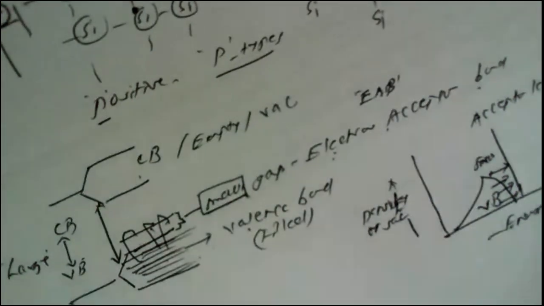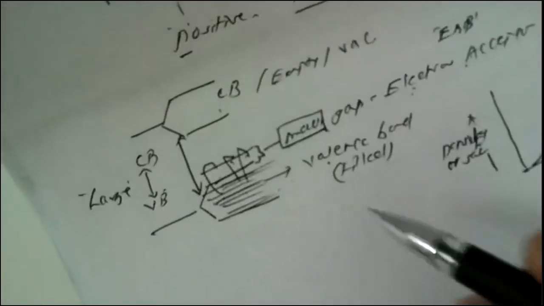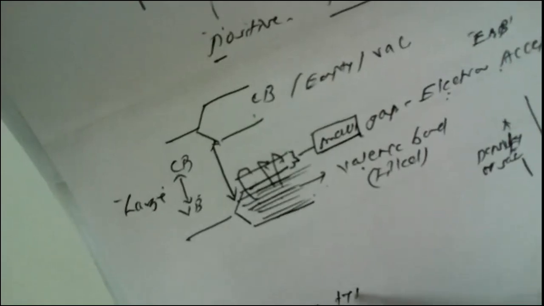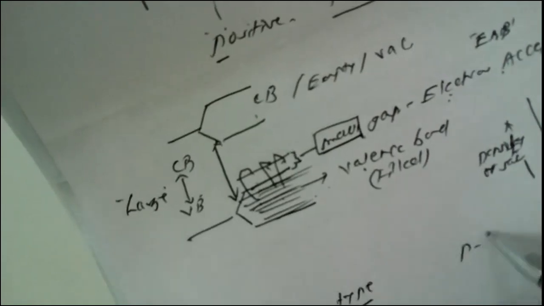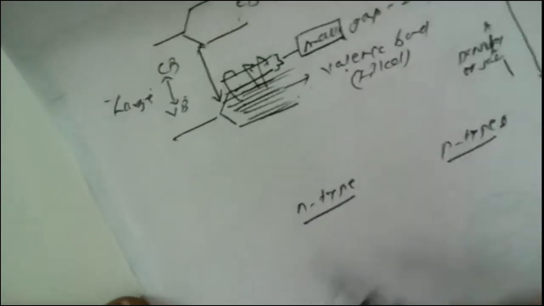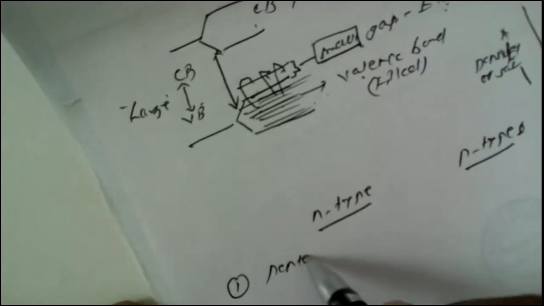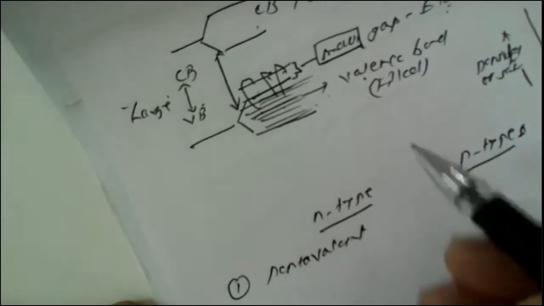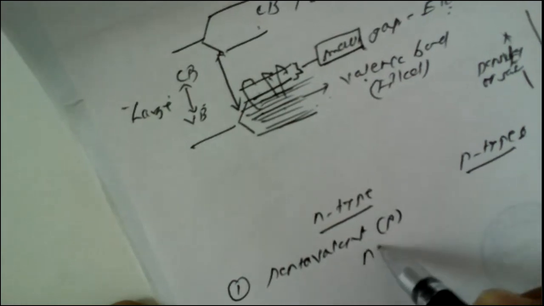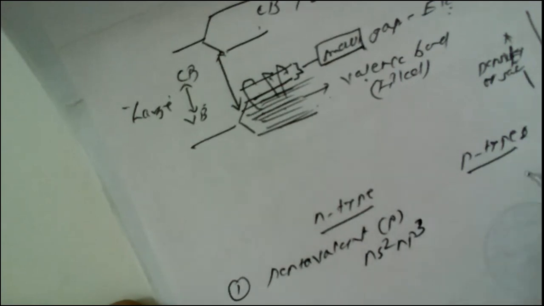Now, if we want to compare how to remember the p-type and n-type semiconductors and how they work, then we can briefly enlist certain points of interest amongst n-type and p-type semiconductors. We know in n-type semiconductors, a pentavalent impurity is added. For example, phosphorus, containing NH2, NP3. Total number of valence electrons are 5.